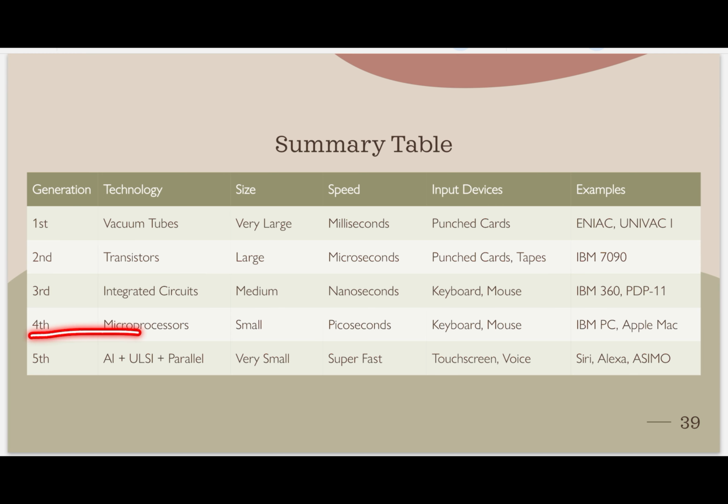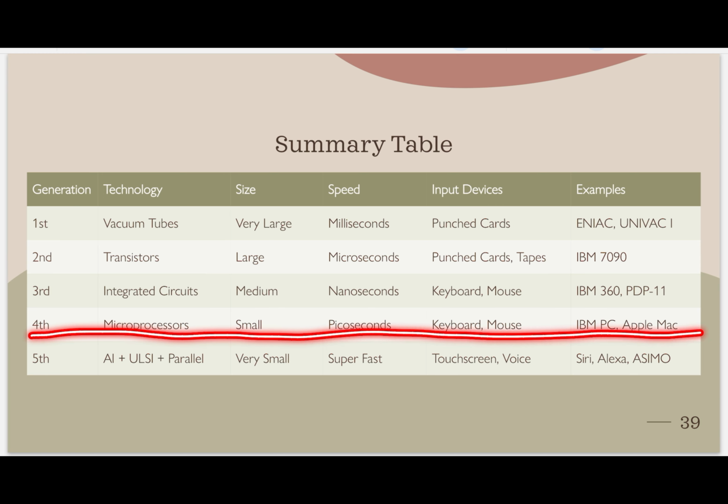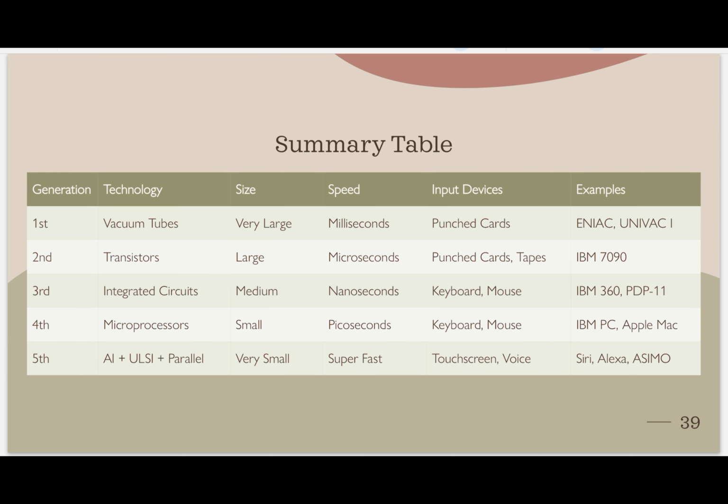In fourth generation, the PC, personal computer, and operating systems were invented. Which operating systems? Windows, MS-DOS and Apple Macintosh. Fifth generation: AI, ULSI and parallel processing. Size very small. Speed super fast. Input devices, touchscreen, voice. Example, Siri, Alexa, Asimo. Done, class?